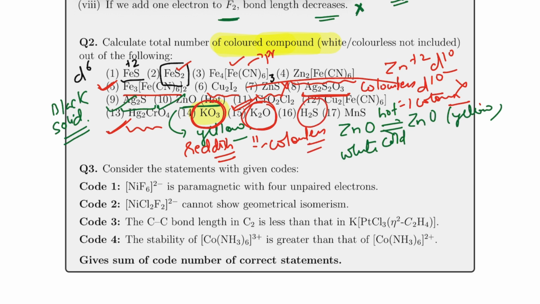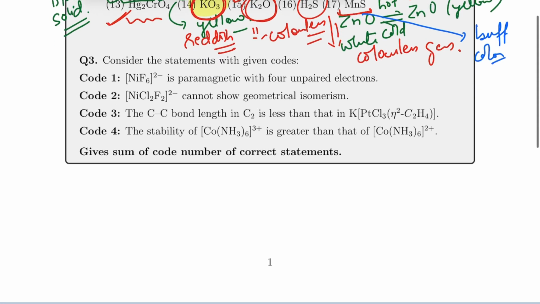H2S, you know it to be a colorless gas. Whereas for MnS, it's a pretty important compound with respect to its special type of color, called buff color, which is nothing but dirty pink or pale pink, right?